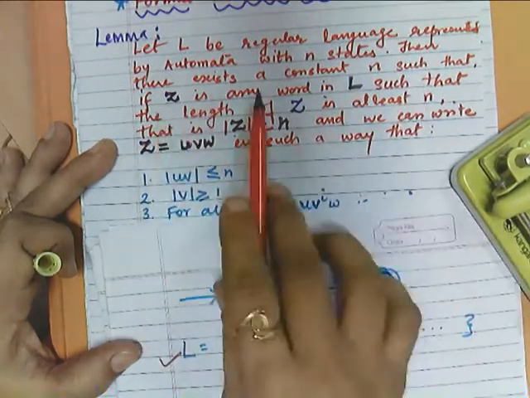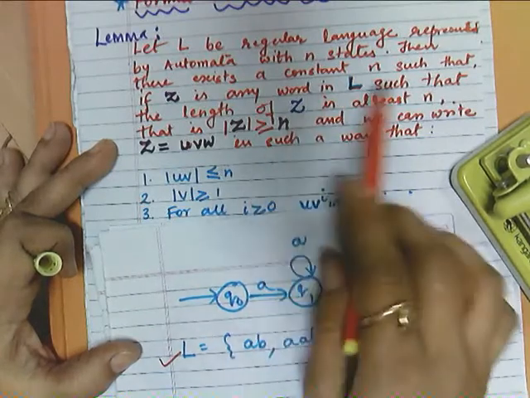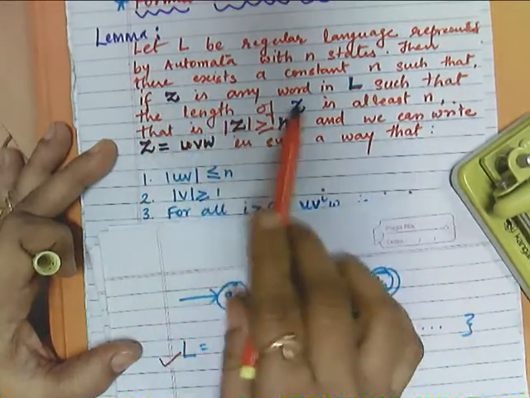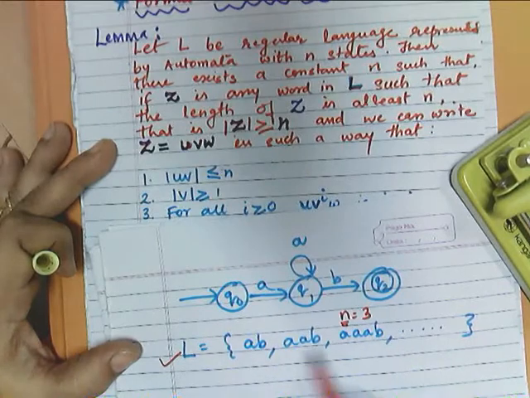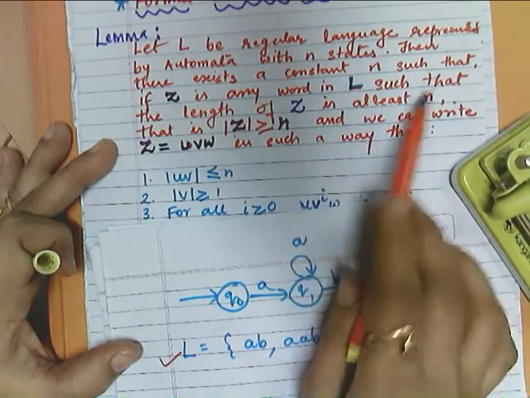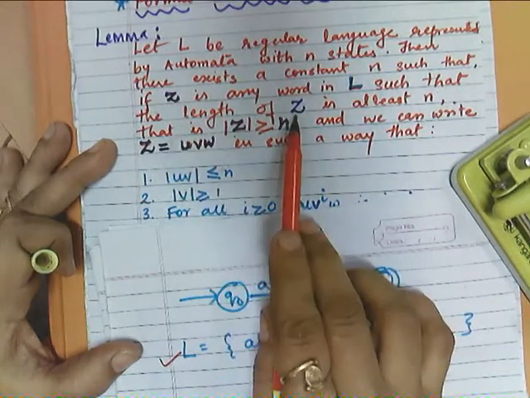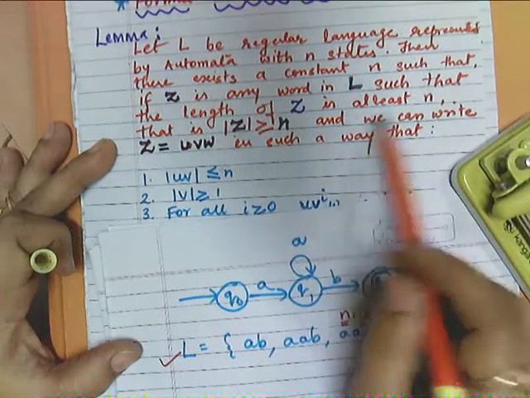Then there exists a constant n such that if Z is any word in L, such that the length of Z is at least n.